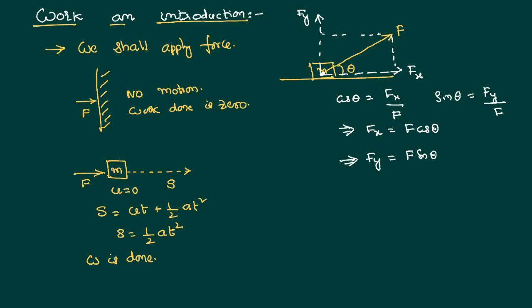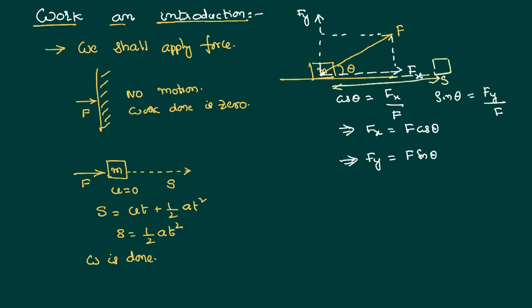If you look at the diagram, it is very clear that this y component, fy equal to f sin theta, is trying to pull the body in an upward direction. But our body is in no way moving in the upward direction; rather it is getting displaced from that position to a new position by covering a distance s. So it is very clear that the entire force is not contributing to the displacement.